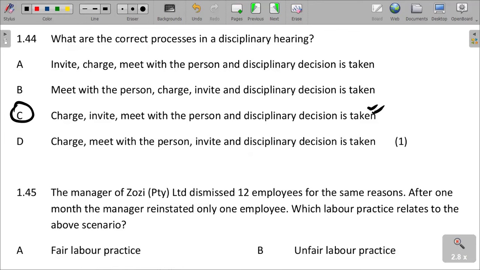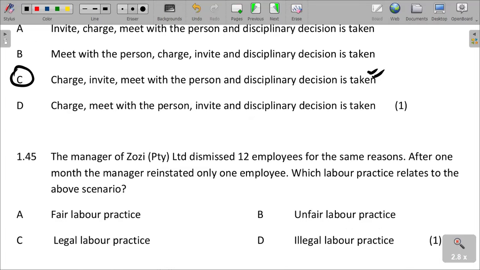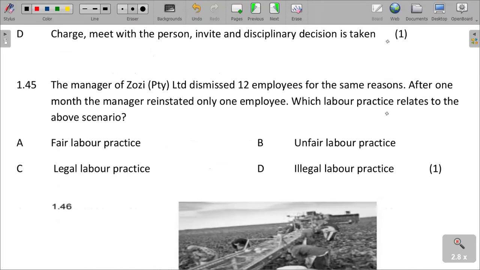The manager of Zos Private Limited dismissed 12 employees for the same reasons. After 1 month, the manager reinstated only 1 employee. Which labor practice relates to the above scenario? 12 people were dismissed, but after 1 month, the manager took back 1 of the employees. So which labor practice relates to this scenario?